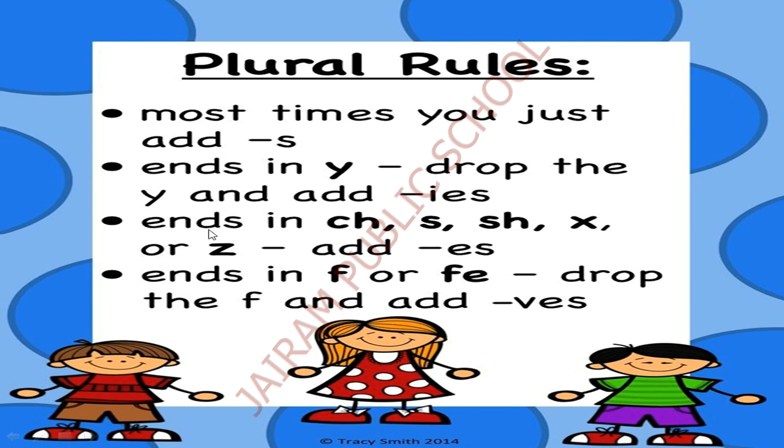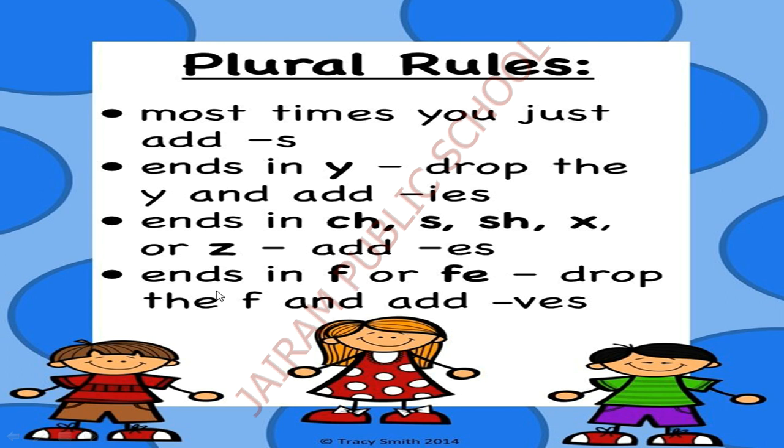The third rule is if a noun ends in ch, s, sh, x or z, add es. Only for z we have a special rule. We have to add one more z, then only we have to add es. The fourth rule is ends in f or fe.